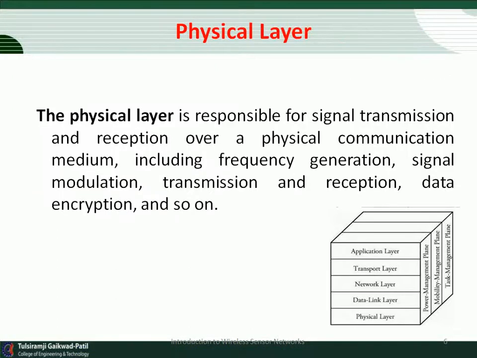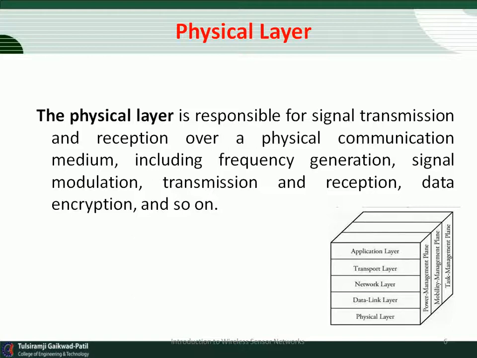The physical layer is responsible for signal transmission and reception over a physical communication medium, including frequency generation, signal modulation, transmission and reception, data encryption, and so on. The physical layer is the bottom layer, used to communicate with the medium.